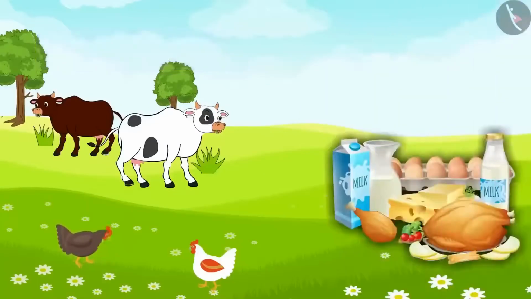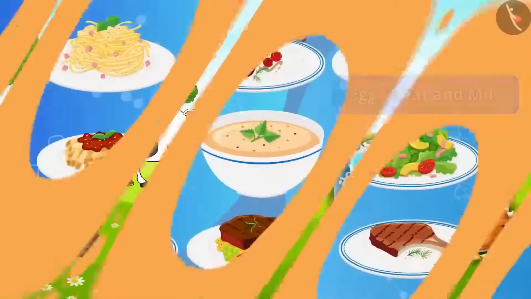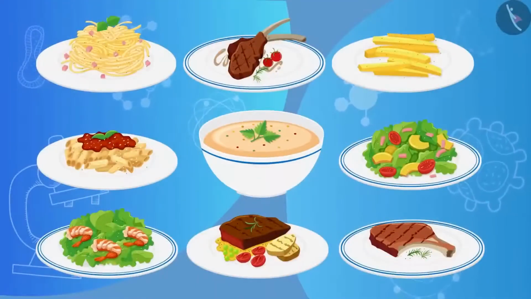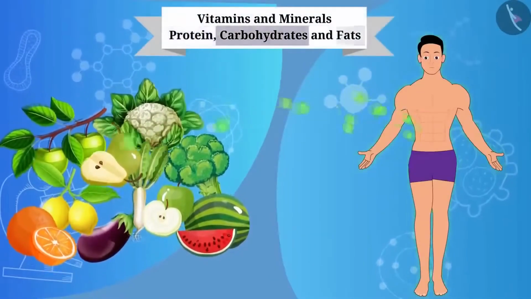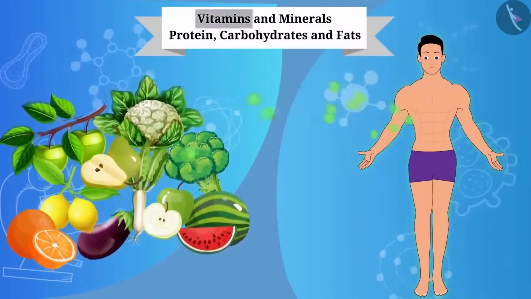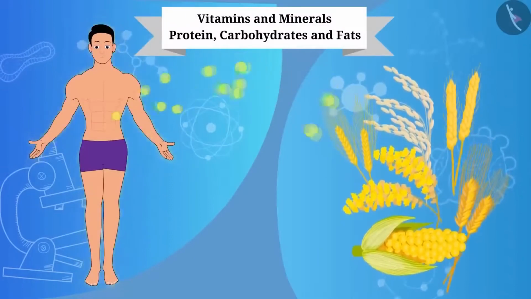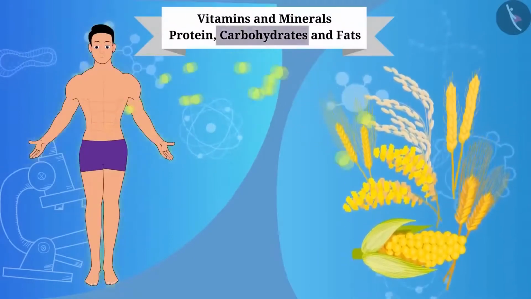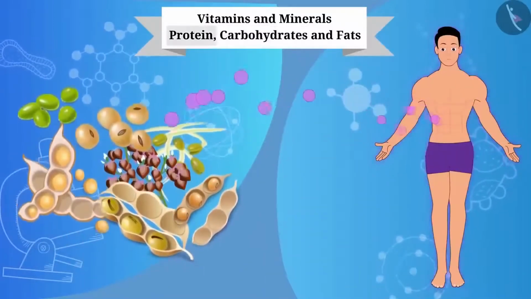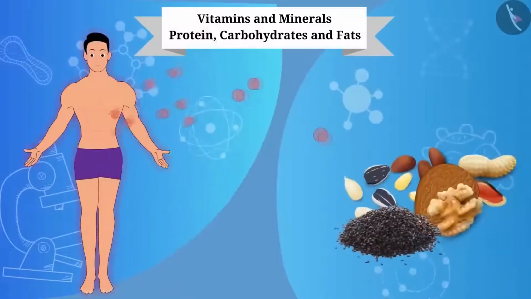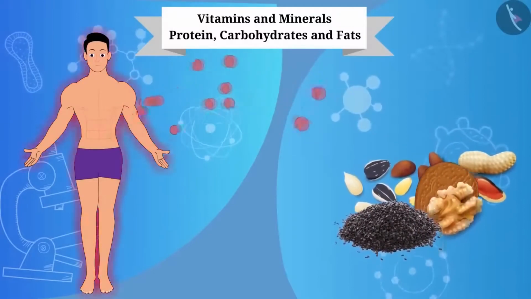And what do we get from animals? Animals provide egg, meat, and milk. And by combining all these, we prepare different varieties of food. Vegetables and fruits provide a small amount of protein, carbohydrates, and fats in addition to vitamins and minerals. Grains like wheat, rice, and maize provide us with carbohydrates for our energy needs. Pulses like gram, pea, and black gram provide protein. And soybean, groundnut, and oil seeds, including sesame, provide essential fats.